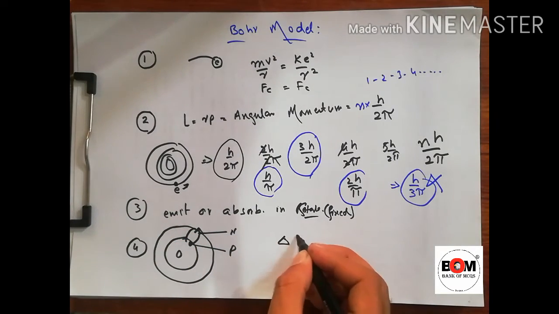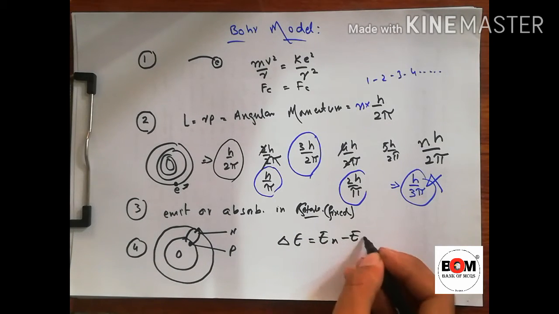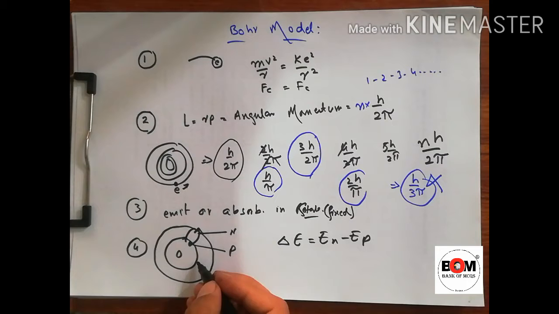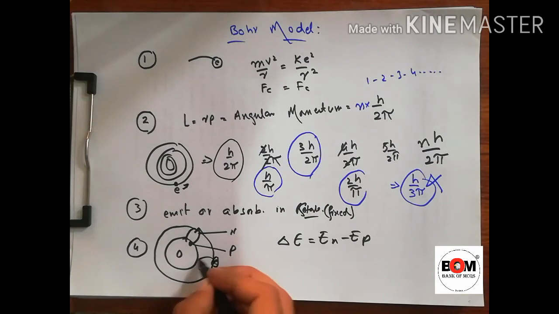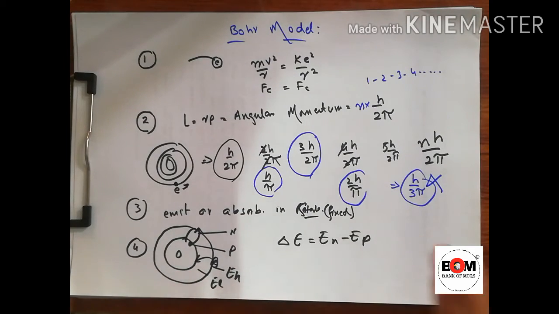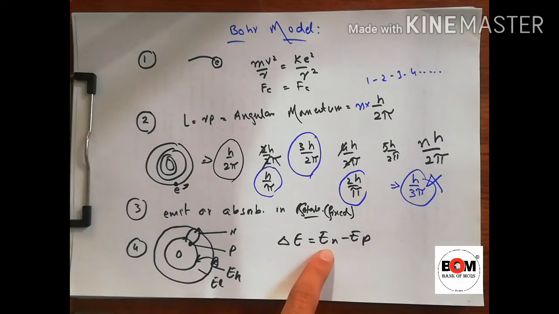So the change in energy will be E n minus E P. The lower shell has low energy and the higher shell has high energy, E H and E L. When the electron passes from high energy to low energy, it will emit the extra energy. So the energy of the photon will be the change in energy, E n minus E P.